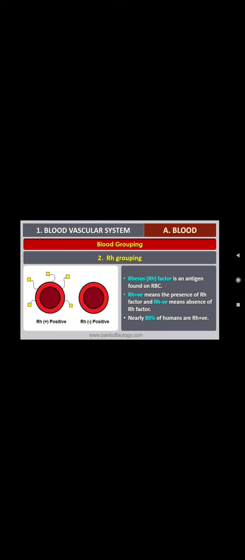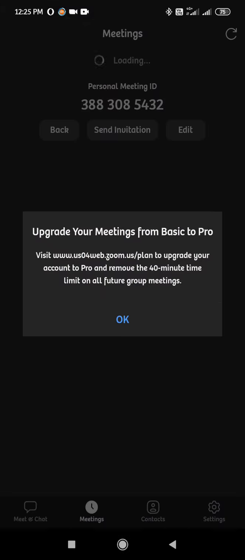Now, nearly 80% of humans are RH positive. Make a note of it. They have the rhesus factor. See, anti-RH antibodies are not naturally found. Remember, anti-RH antibodies are not naturally found. So the RH negative person can receive RH positive blood only.